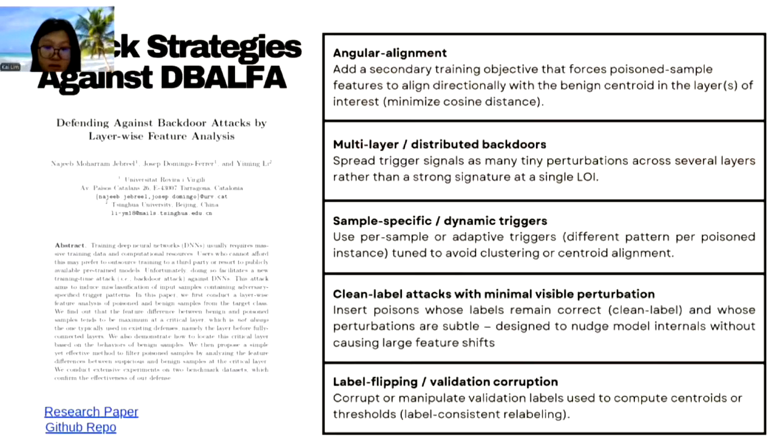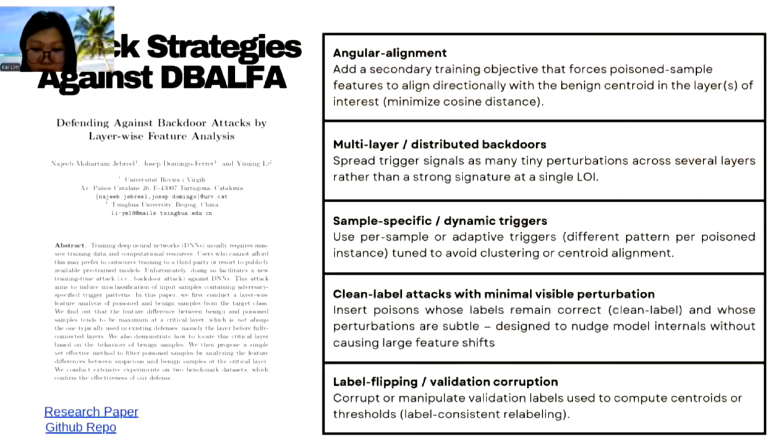The fourth one is clean label attacks with minimal visible perturbations that insert poisons whose labels remain correct and whose perturbations are subtle, designed to nudge model internals without causing large feature shifts. It works because detection that relies on large directional shifts may miss very subtle perturbations.